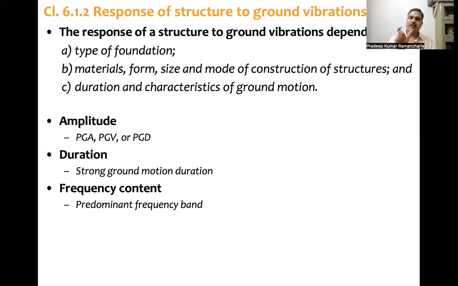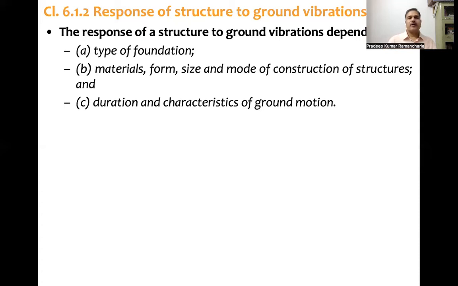If the structure's predominant frequency comes in the band of predominant frequency of the ground motion, then more damage will occur. So the response of structure to ground vibration depends on foundation, form and materials, type of construction, and also the characteristics of earthquake ground motion.